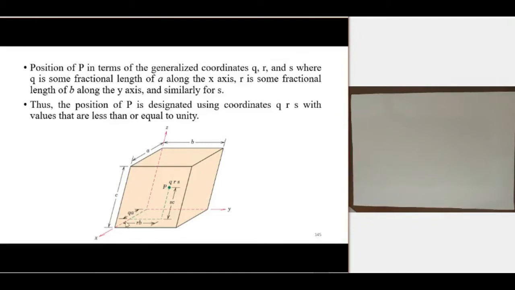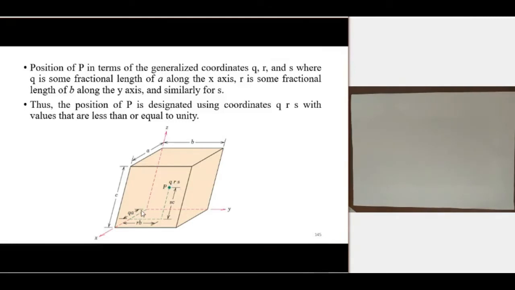a is the lattice constant. So this is a, and this is b, that is also a lattice constant, and c is also a lattice constant. So using a, b, c, we can specify this point. Where q is the fractional length of a, and r is the fractional length of b, and s is the fractional length of c.